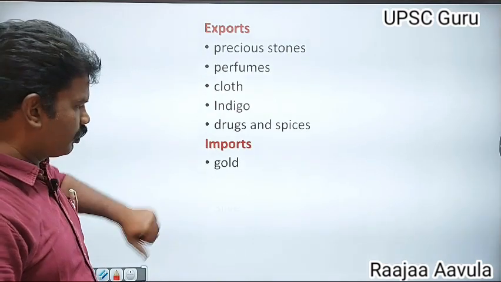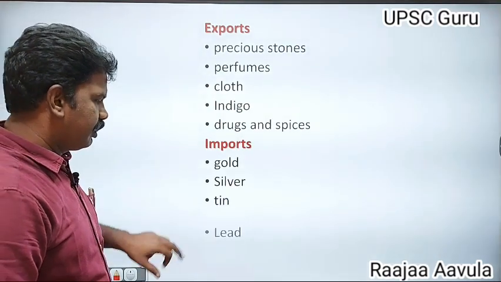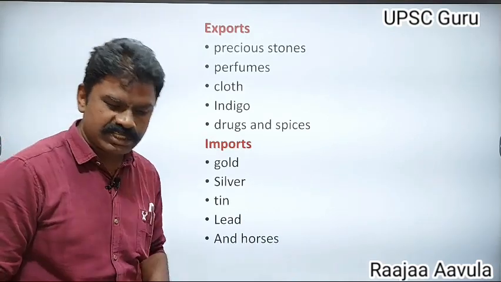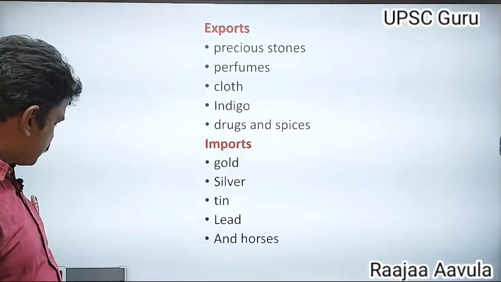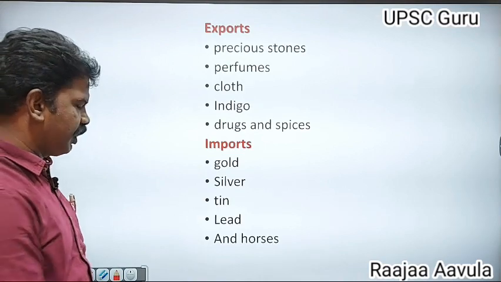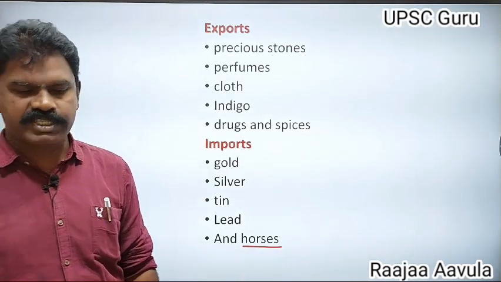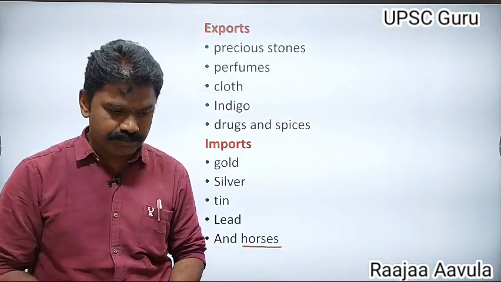Imports: gold, silver, tin, lead, and horses. We are importing horses from foreigners, especially from Western India and Arabian countries.